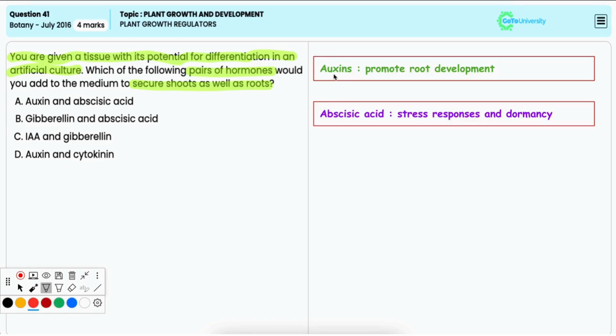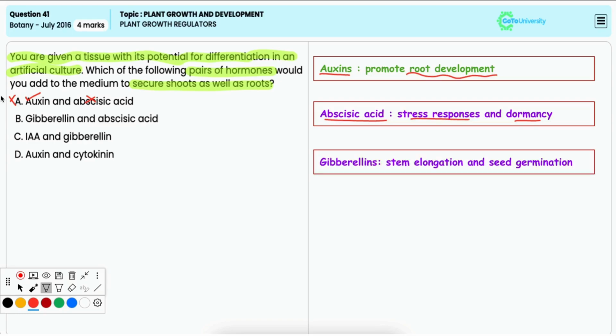Now, while auxins are involved in root development, abscisic acid plays a role in stress response and dormancy and not in shoot or root differentiation. Hence, it is an incorrect option. Option B, gibberellin and abscisic acid. It is also incorrect because gibberellins are mainly involved in stem elongation and seed germination, while abscisic acid regulates stress and dormancy. Option C, IAA and gibberellin.